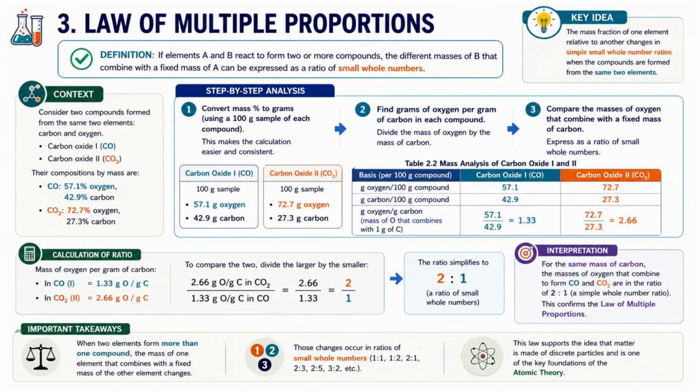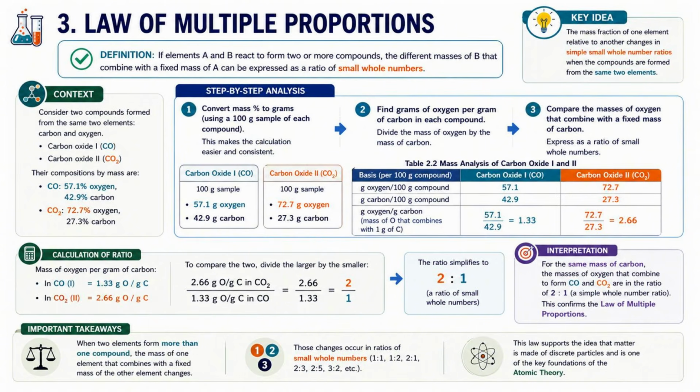So there are three important ideas to remember. First, the law applies only when the same two elements form more than one compound. Second, the masses do not change randomly. They always change in small whole numbers. And finally, this law provided one of the strongest pieces of evidence that matter is composed of discrete particles or atoms. In other words, the law of multiple proportions became one of the key foundations of the atomic theory.